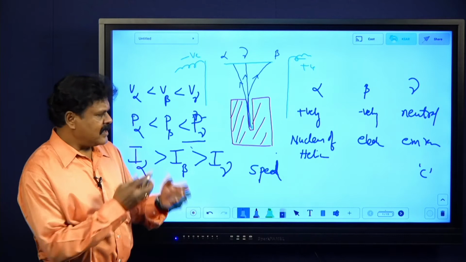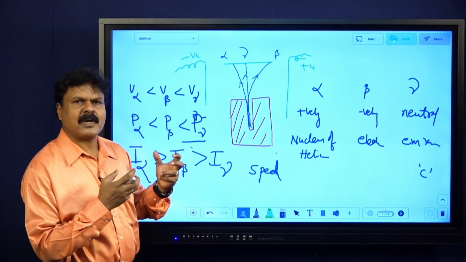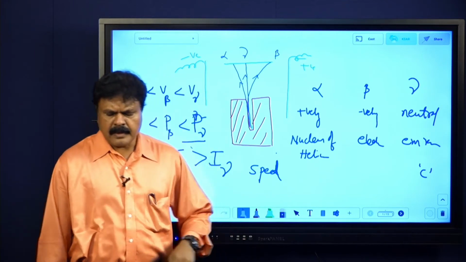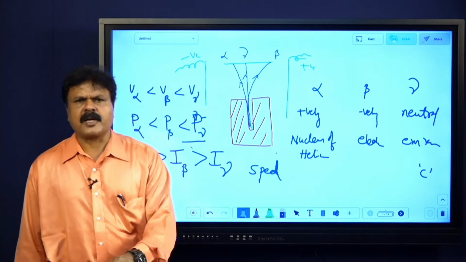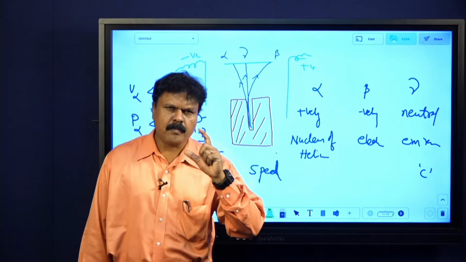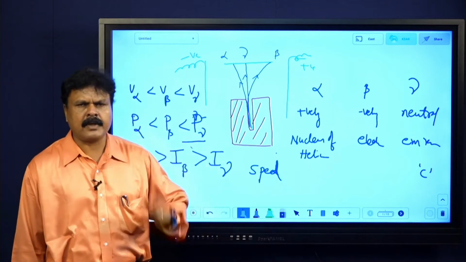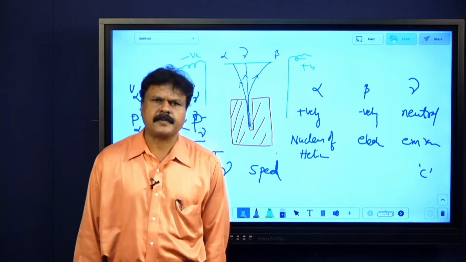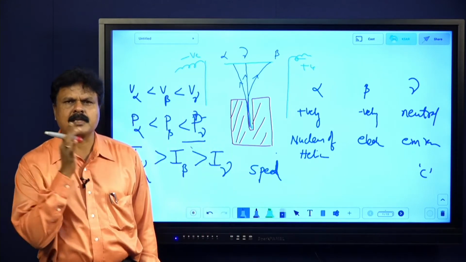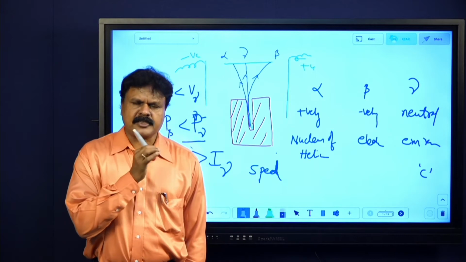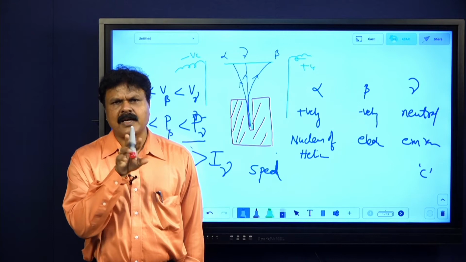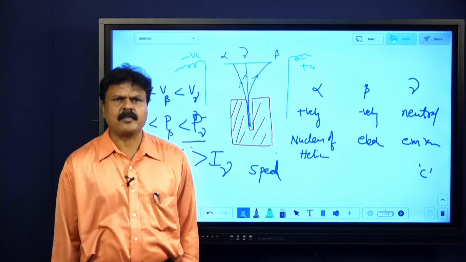I hope you know that if you compare the size of the nucleus and the size of the electron, you can't imagine it. These are all properties. What I need first is: alpha are positively charged, beta negatively charged, gamma neutral radiations. Alpha particles are nucleus of helium, beta particles are electrons, gamma just electromagnetic radiations. They are deflected by electric and magnetic fields, alpha and beta; gamma cannot be.